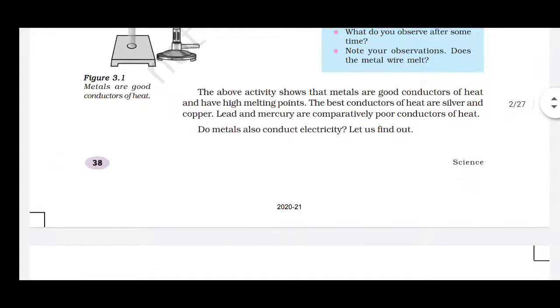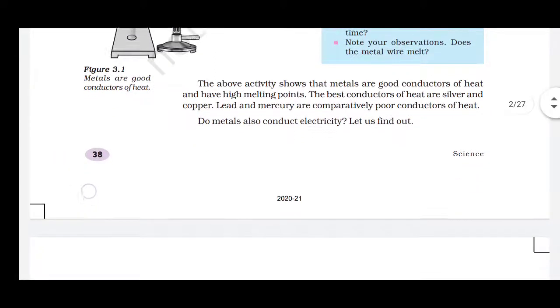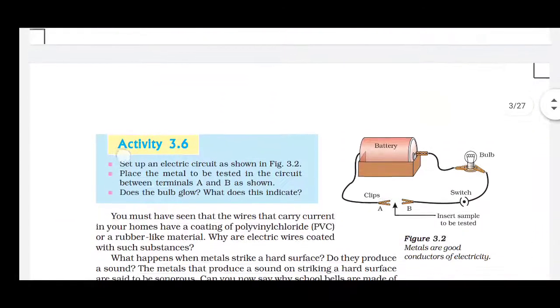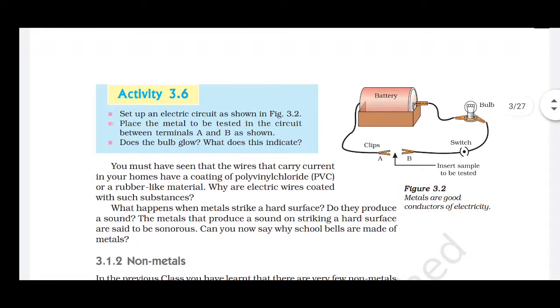Now next is, do metals also conduct electricity? Yes, we already discussed that metals will conduct electricity. That experiment we can do by attaching a battery to a bulb, and the bulb is directly attached to wires. The wires at our homes are of PVC or rubber-like material.